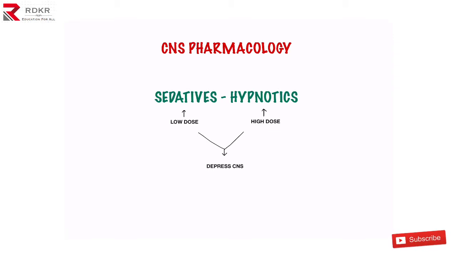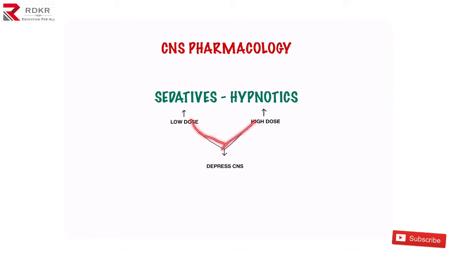Today we are going to start a lecture series on CNS pharmacology. Today we will be discussing sedatives and hypnotics. What exactly is a sedative? A sedative is a drug which decreases activity and moderates excitement, whereas hypnotics produce drowsiness and facilitate the onset of sleep. So sedation decreases the excitement levels, and hypnosis induces sleep. When drugs are given in low doses, they cause sedation, and when given in high doses, they cause hypnosis.